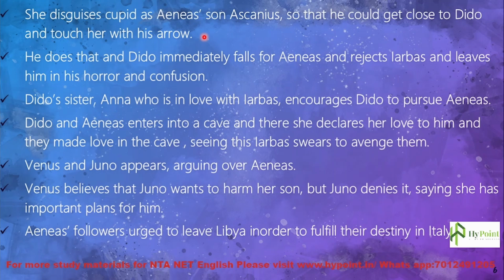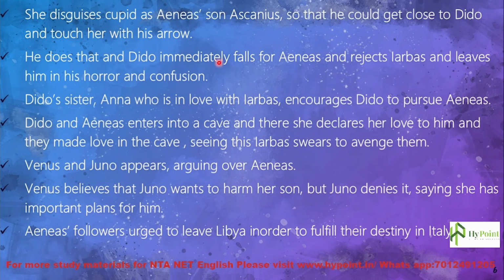Venus wanted Dido, Queen of Carthage, to fall in love with Aeneas, and Aeneas in turn to fall in love with Dido, stay there, and be the king of that particular island. So she disguised Cupid as Ascanius so that he could go close enough to throw an arrow at Dido, and that's exactly what he does.